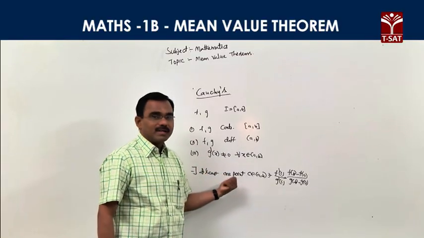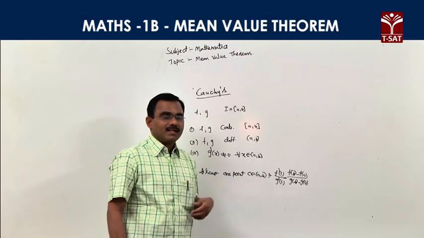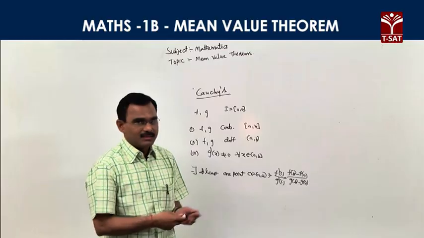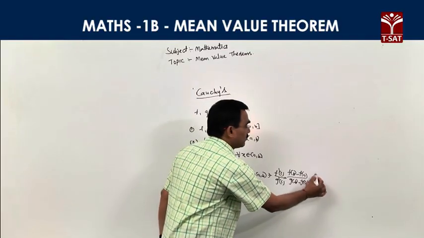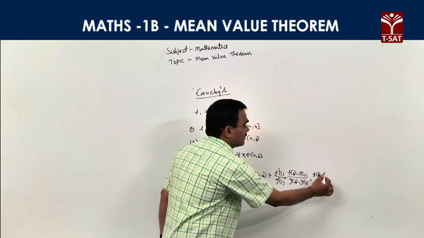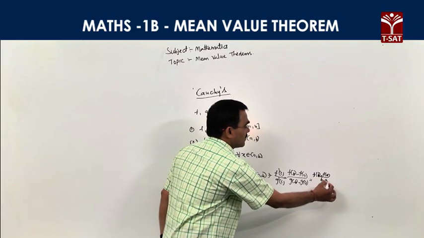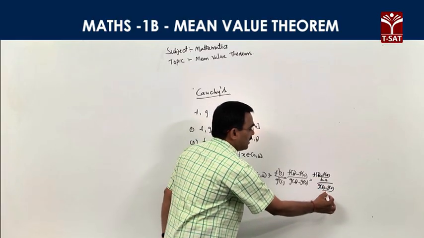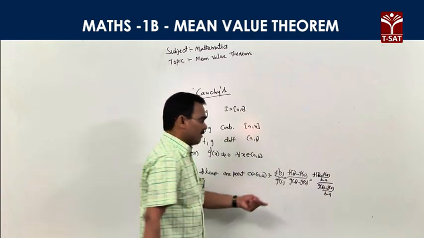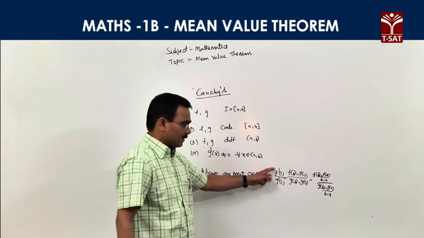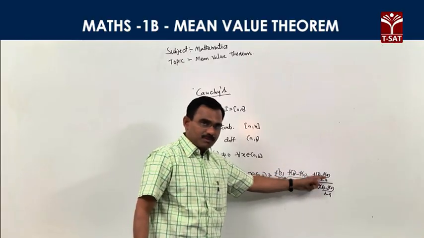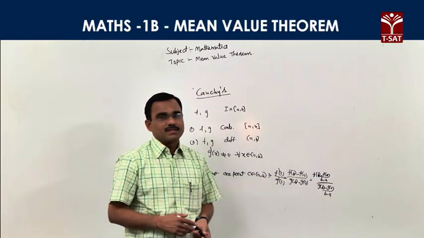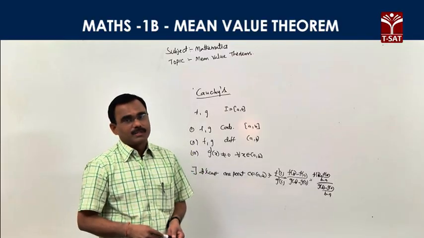There is at least one point c satisfying the condition f'(c)/g'(c) is equal to (f(b) minus f(a))/(g(b) minus g(a)), right? Or this can also be written as ((f(b) minus f(a))/(b minus a)) divided by ((g(b) minus g(a))/(b minus a)). This is the ratio of the slopes of the tangent, the slopes of the mean value, right? The ratio at the points a, b can be taken. This is the Cauchy's mean value theorem statement.